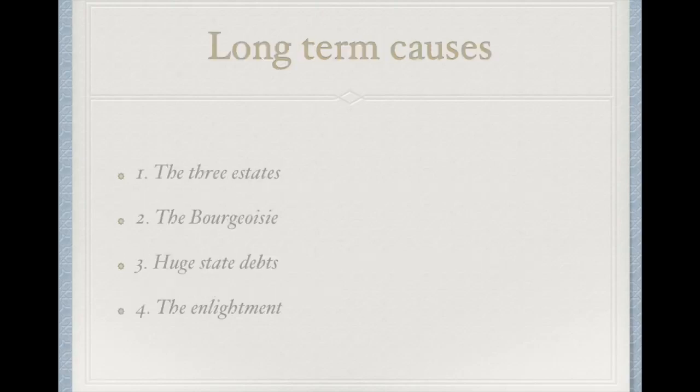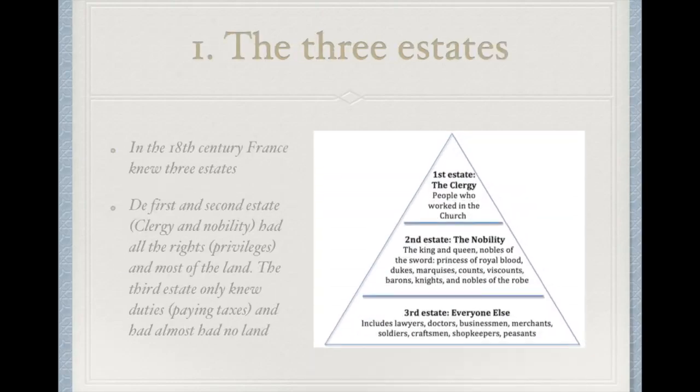So the first long-term cause we're going to talk about is the 3 estates. And I already told you something about this in the previous video. I told you that the French society was divided into 3 social layers, so 3 estates. The first social layer, so the first estate, is the highest layer. It's the clergy. So those are the people who work in the church. And as you can see, it's put in a pyramid because that group was quite small.